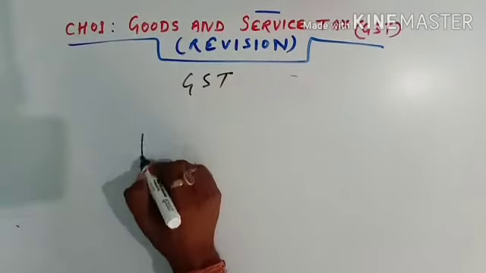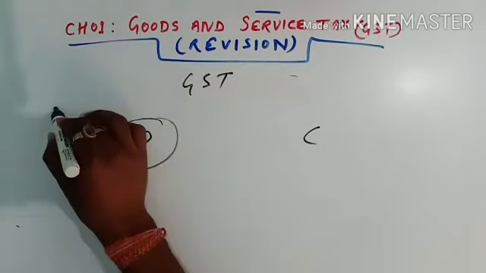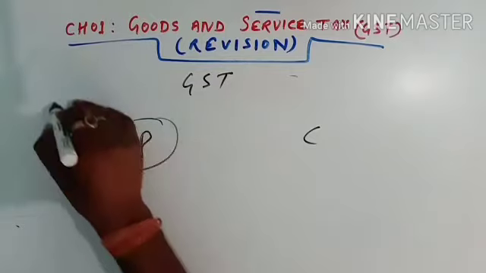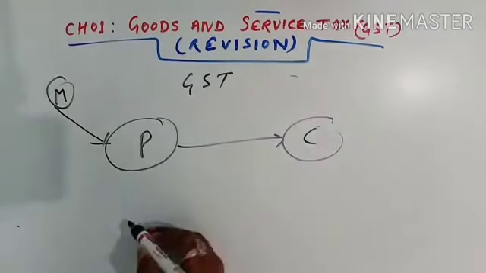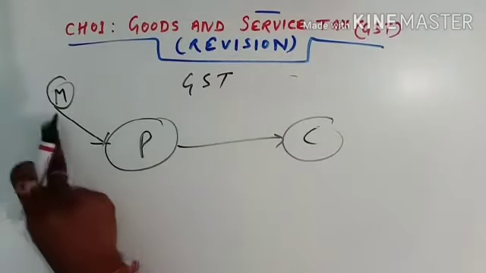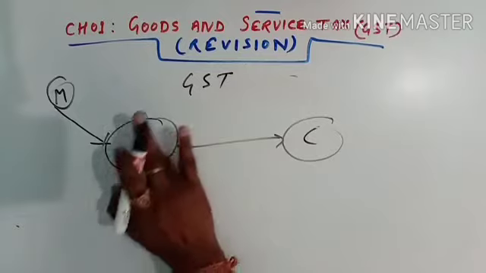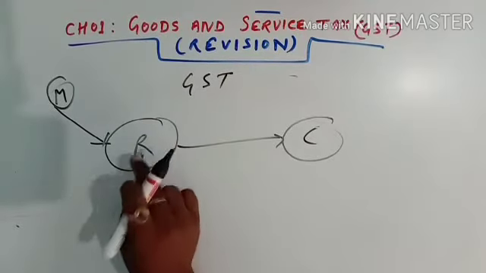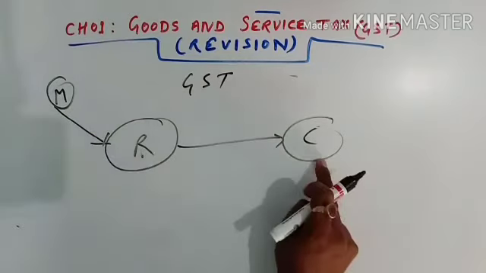See here, suppose this is the producer, this is the consumer. Fine, the producer is purchasing the goods from whom? From maybe a manufacturer, and is selling to the consumer. Now in between the manufacturer and the consumer, there is a producer, suppose a retailer. What does the retailer do? The retailer buys the goods from the manufacturer and sells them to the customer.